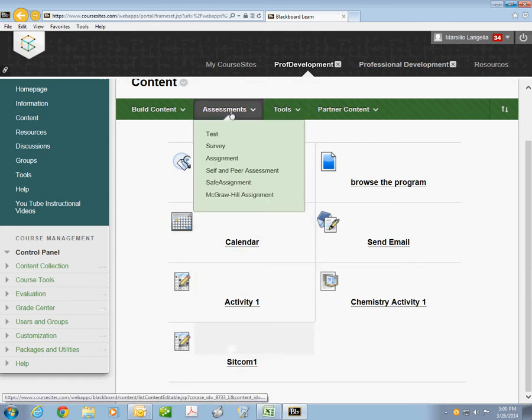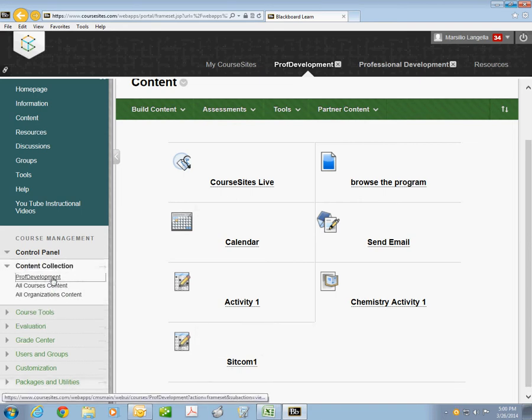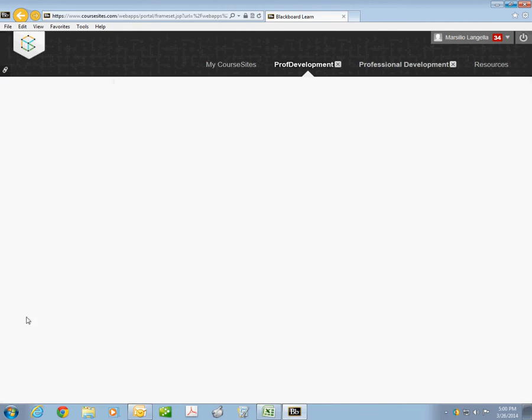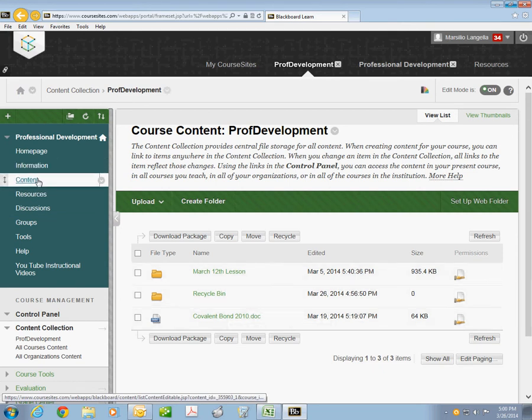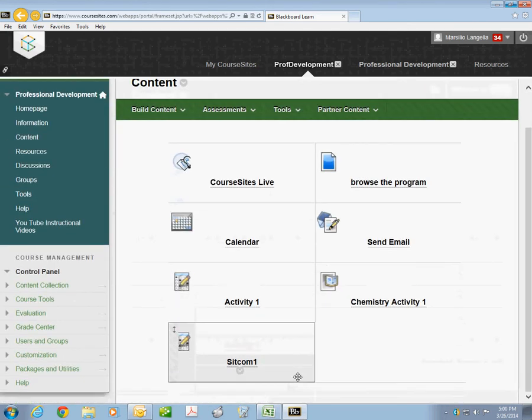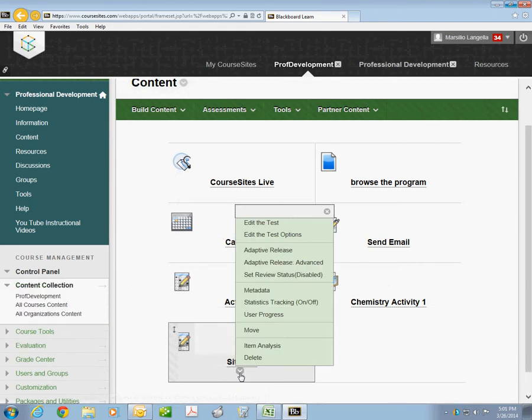Now you could also take a different approach. I could have saved it into my content collection. That's also possible for professional development. I could have saved that in here, and I could actually make it an assignment and then link it to the folder in here. That's also a possibility of what you can do. Okay? What does that mean? Let's say I want to make a copy of this. I think I can actually move it into my core content collection and make it an assignment that gets emailed.